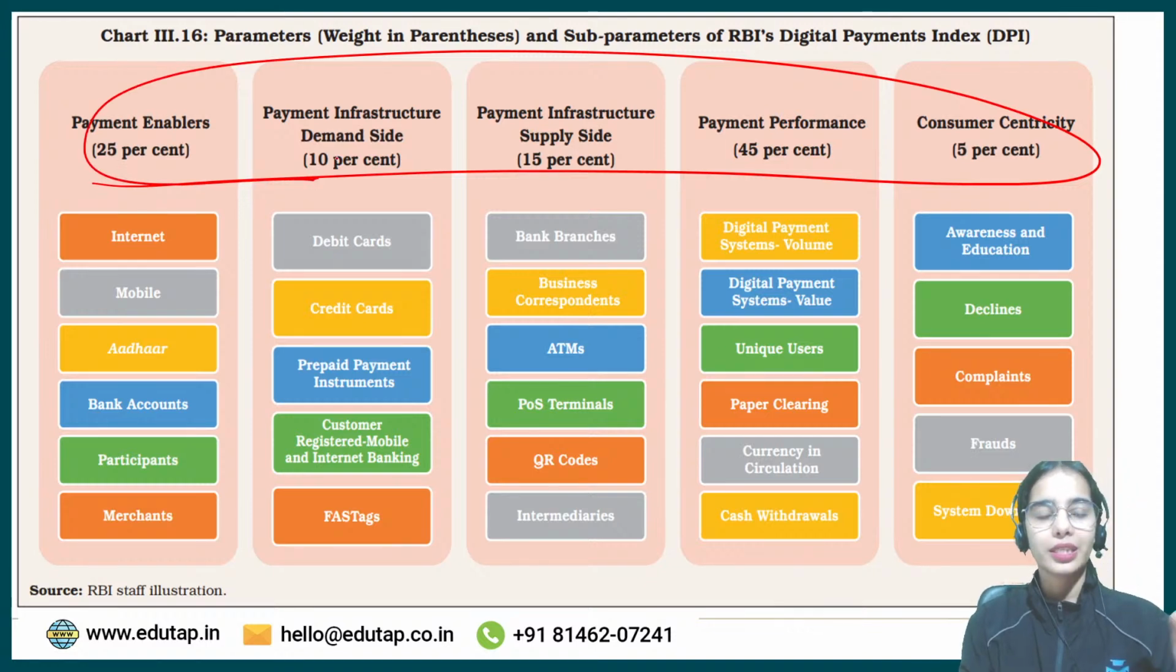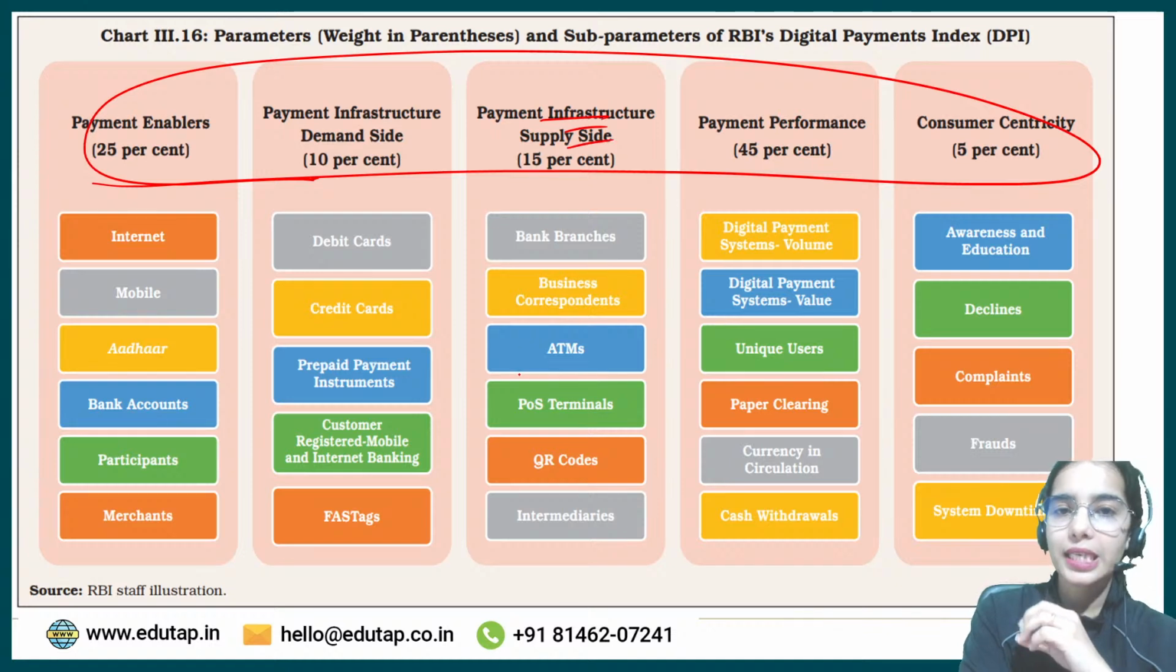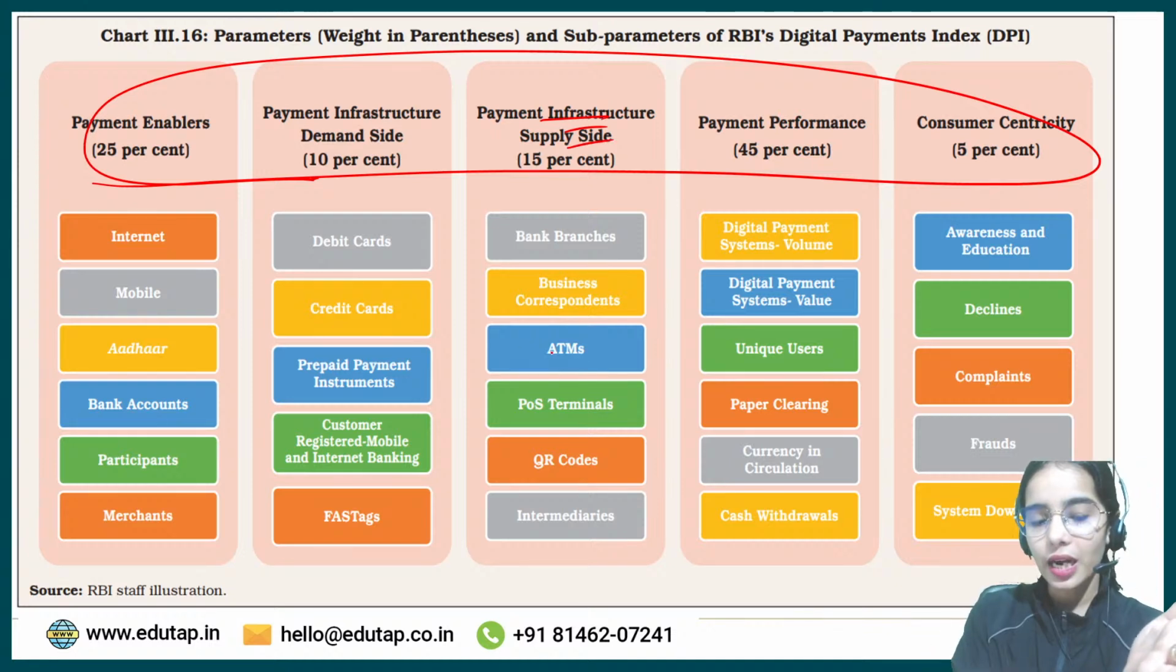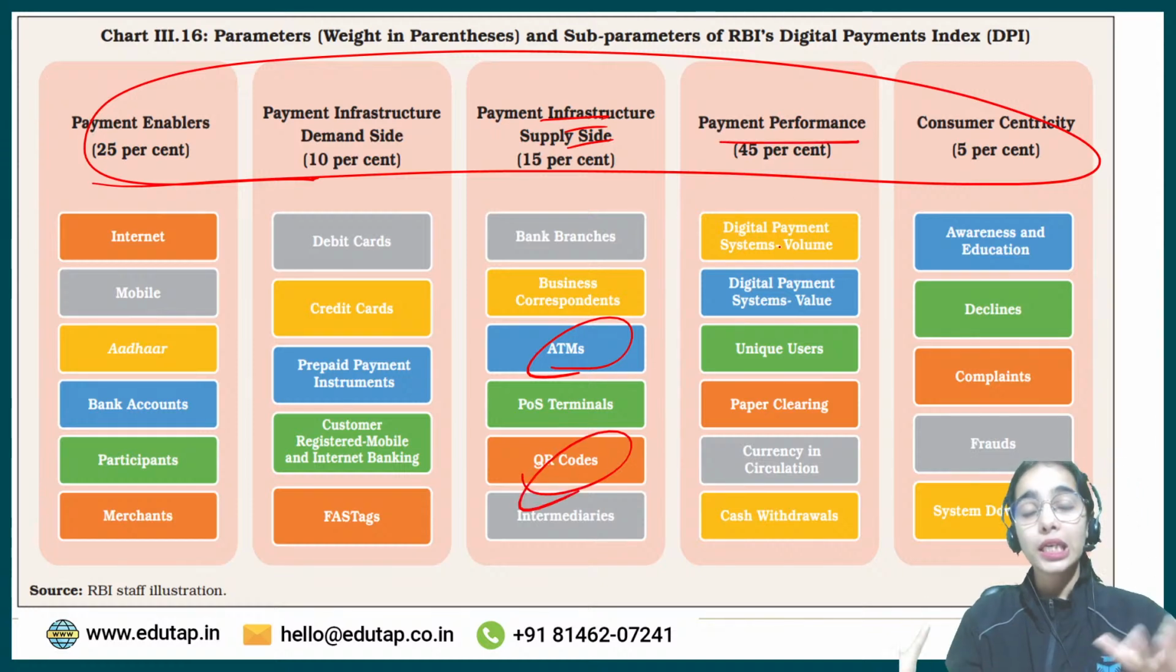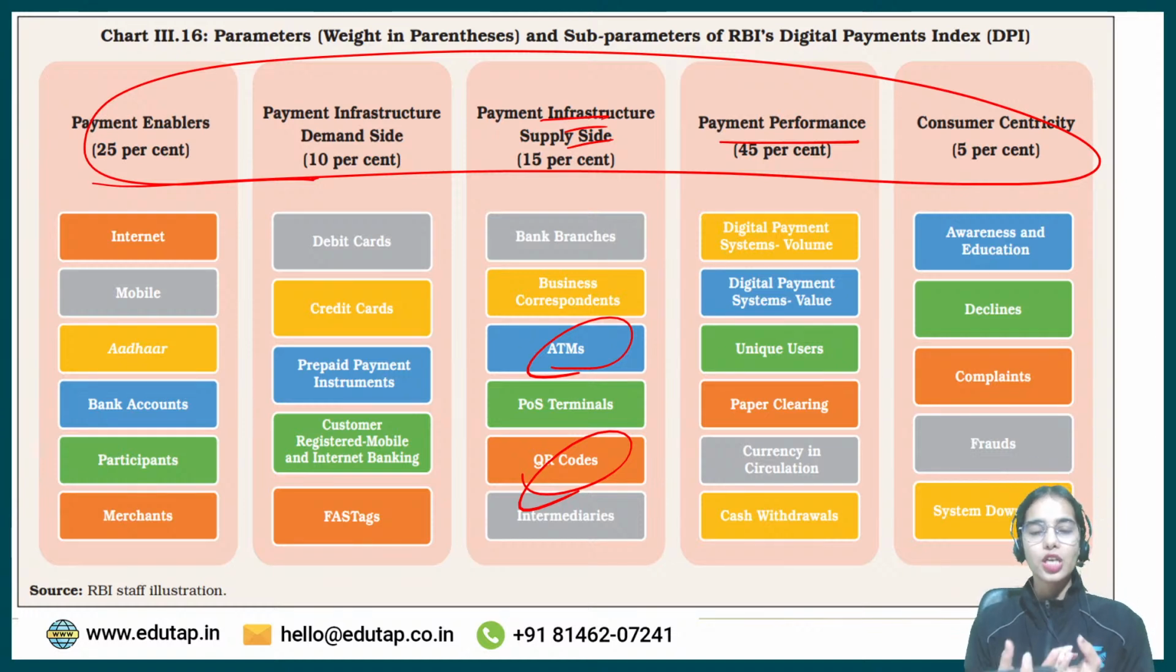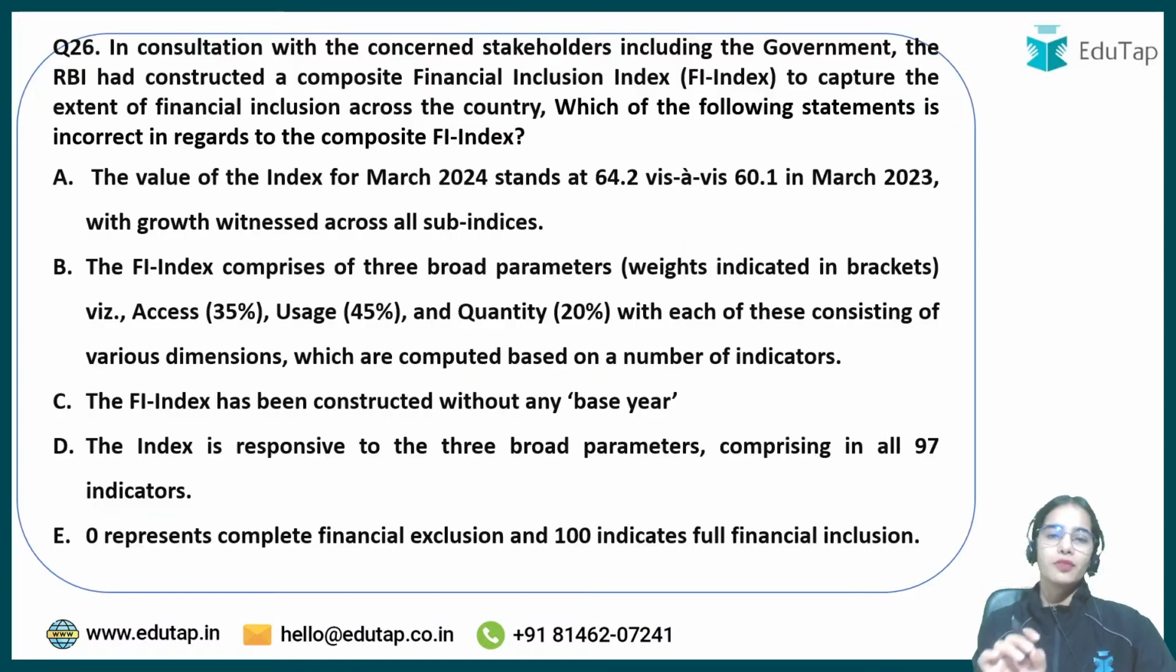Payment enablers that enable the payment. You need a mobile phone, you need internet, you need Aadhaar, you need bank accounts. Payment infrastructure demand side, you need cards, you need wallet or prepaid instruments and such. Payment infrastructure supply side, you need POS machines to run those cards, right? The ATMs, QR codes are required. Payment performance, that is how much increase has happened in the volume of the digital transactions, how much increase has happened in the value of the digital transactions and such. Consumer centricity, awareness and education, decreasing the downtime, decreasing the frauds. So that is consumer centricity. The highest weightage is given to the payment performance.